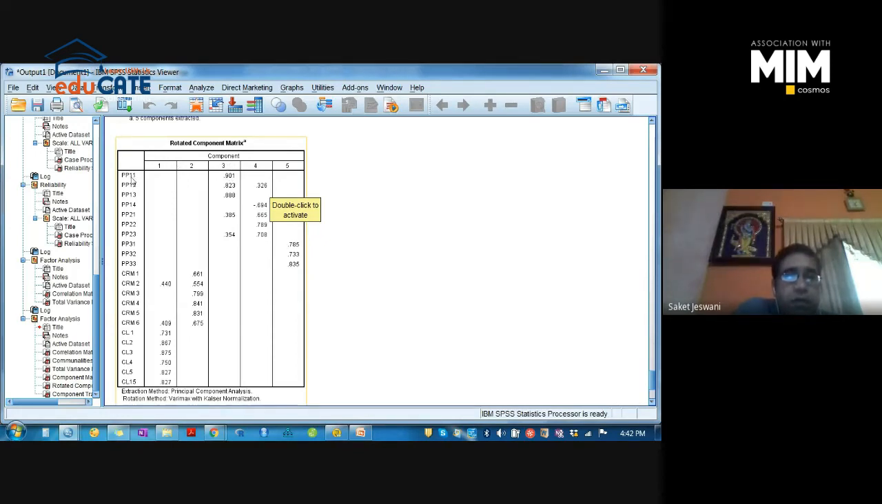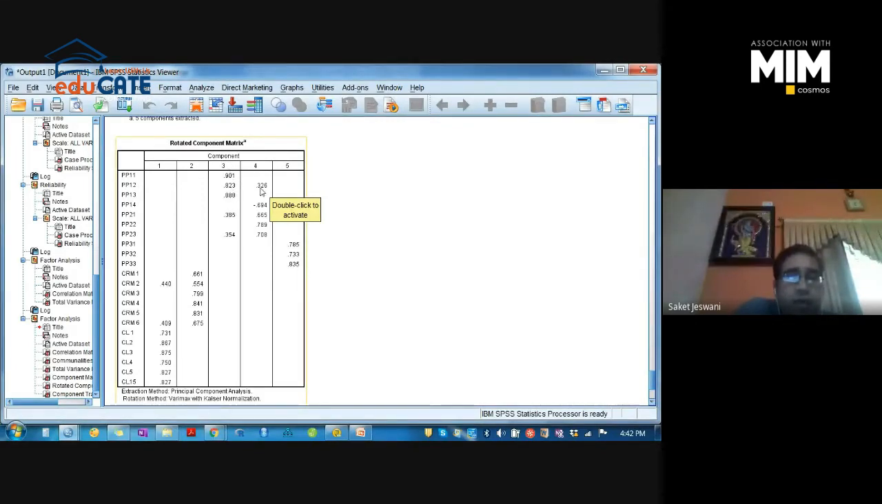So PP11 has a factor loading value of 0.9, which is good enough, and comes under factor 3. PP12 is 0.823, again coming under 3. And PP13 has a loading value of 0.88, again under 3. It means these three instrument items are explaining the same variable, as all three items are coming under a similar factor with good loading values, right?